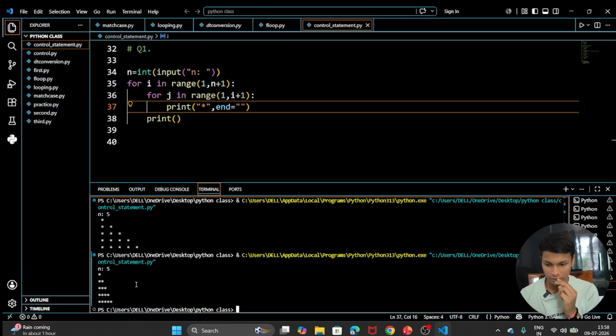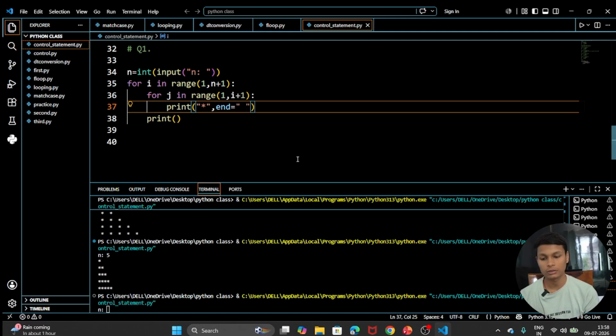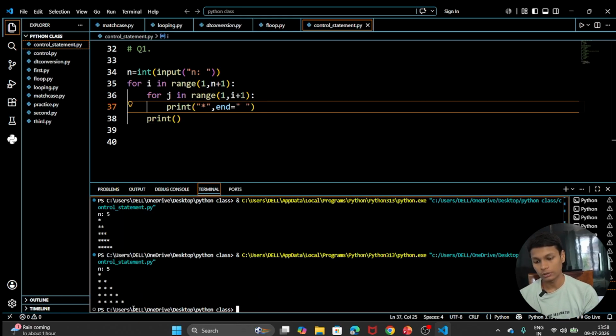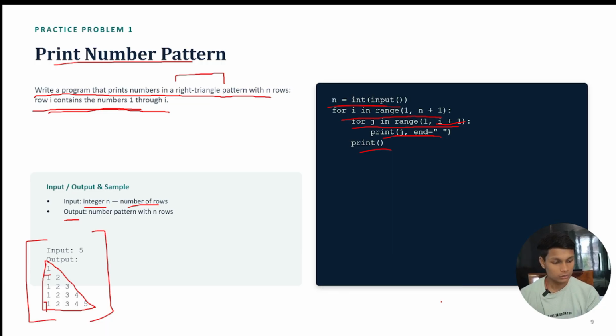It will be printing in a compressed way. So that's why we are going to take a space, although it was not given in the code. If there was a space in the sample, then you have to take a space. So that's all for how we are going to print the pattern.